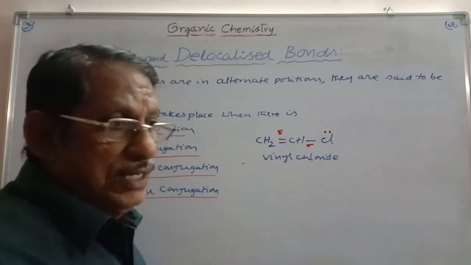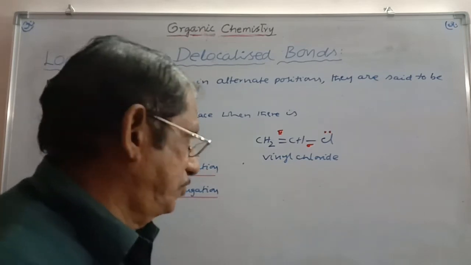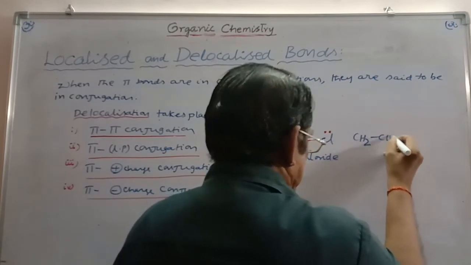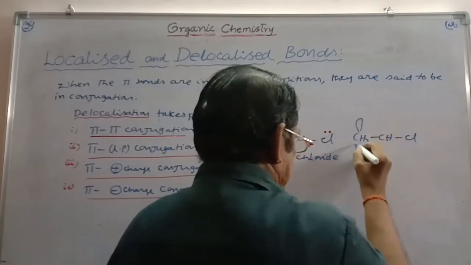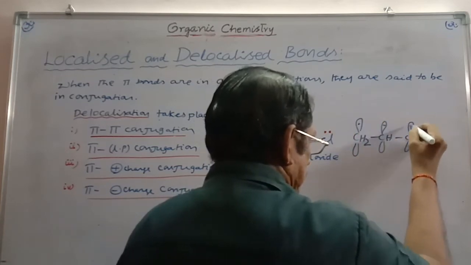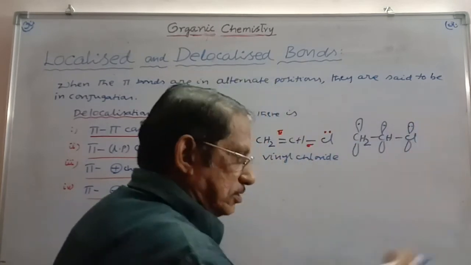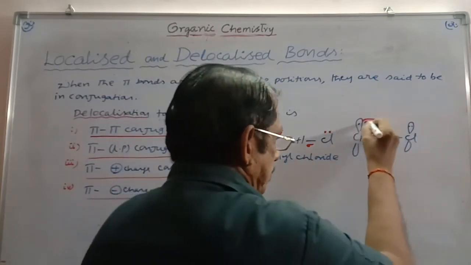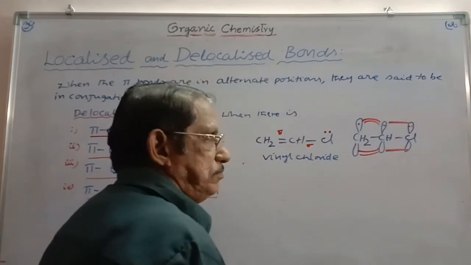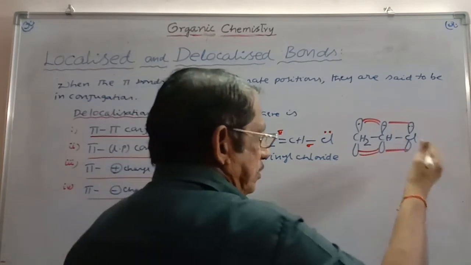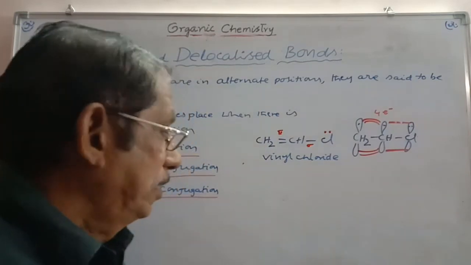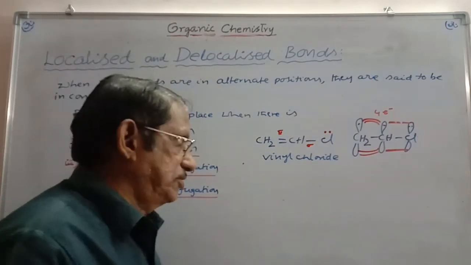And that can be shown in what way? In resonance forms. Or you can even show it like this: CH2, single bond CH, single bond Cl. Here you can take a p orbital containing 1 electron each and a p orbital containing 2 electrons. All are adjacent to each other, and thereby overlapping will be extended in this manner and in this manner also. This is delocalization. In this delocalization, we have 4 electrons. All the 4 electrons will be delocalized. In what way? It can be shown through resonance structures.